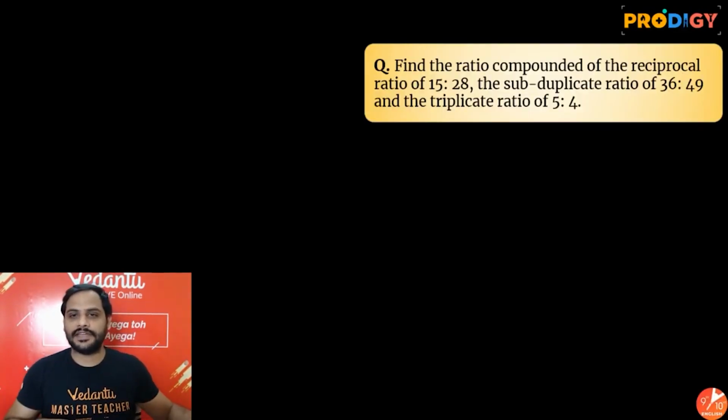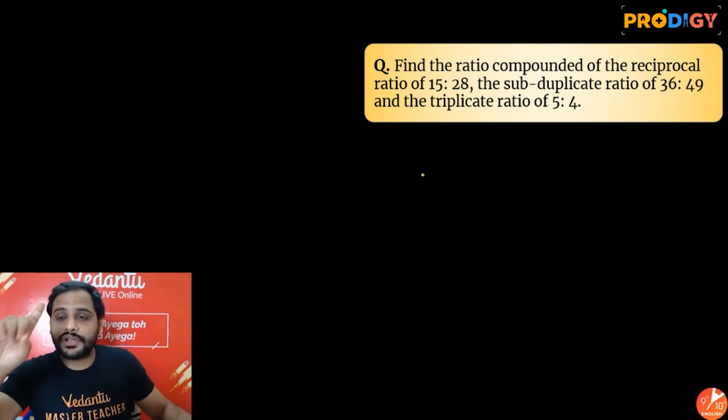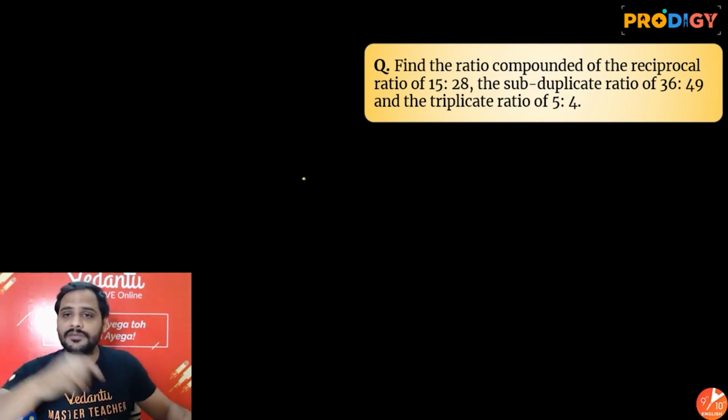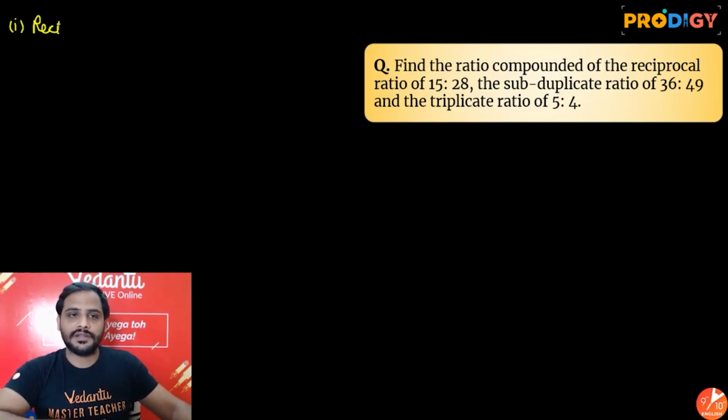Now the next question we have is this: find the ratio compounded of the reciprocal ratio. Look, the ratio compounded of the reciprocal ratio of 15:28. So first, what will be the reciprocal ratio of 15:28? It will be 28:15.